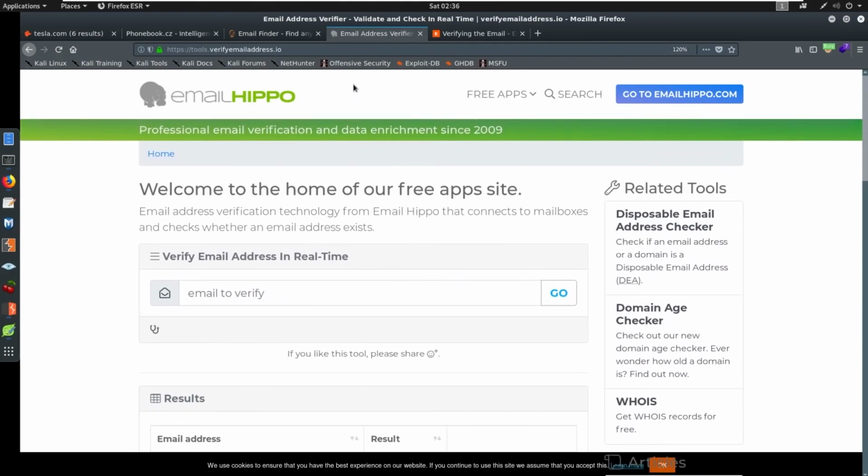This is great stuff. Now, there are plenty of other ways to verify email addresses. In the next section, we'll talk about that even more as we talk about breach data.